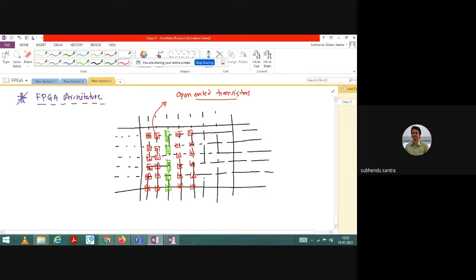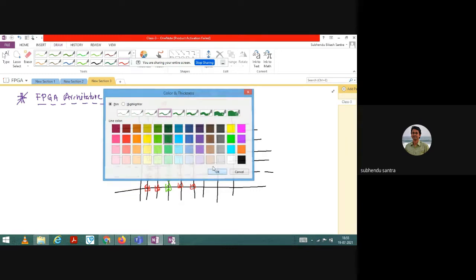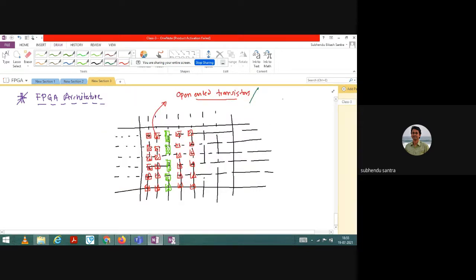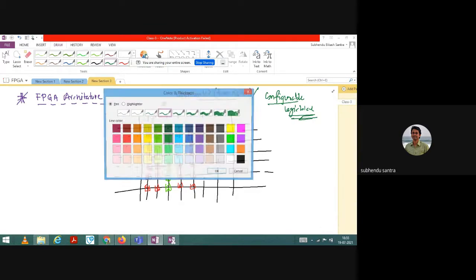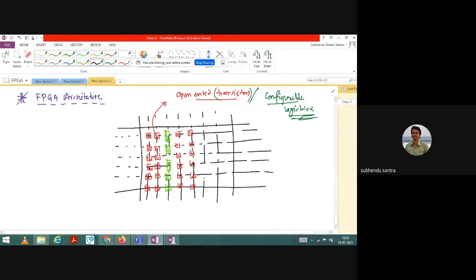Okay, after that we have sometimes open-ended transistor, or in theoretical terms, we say it's a configurable logic block. Basically it is made of transistors, that's why I am writing transistor. Configurable logic block. Now it is not only that, we are having here DSP, DSP block, digital signal processing block. So you can say basically a CPU, a small CPU.